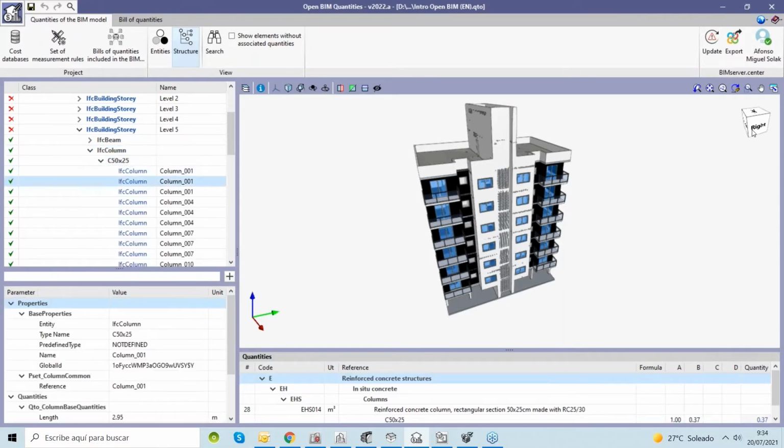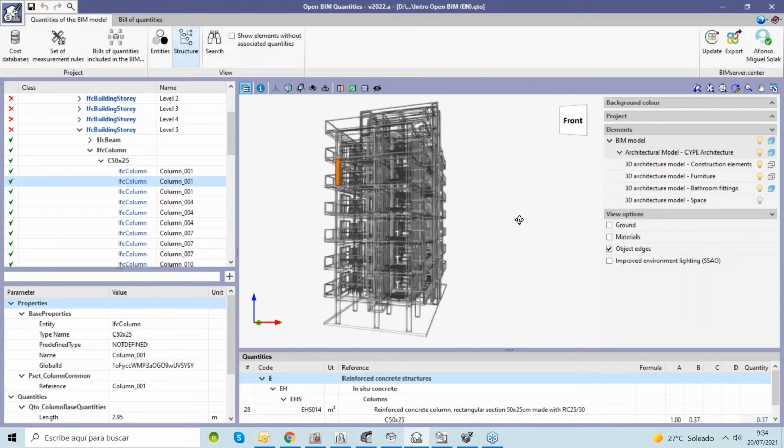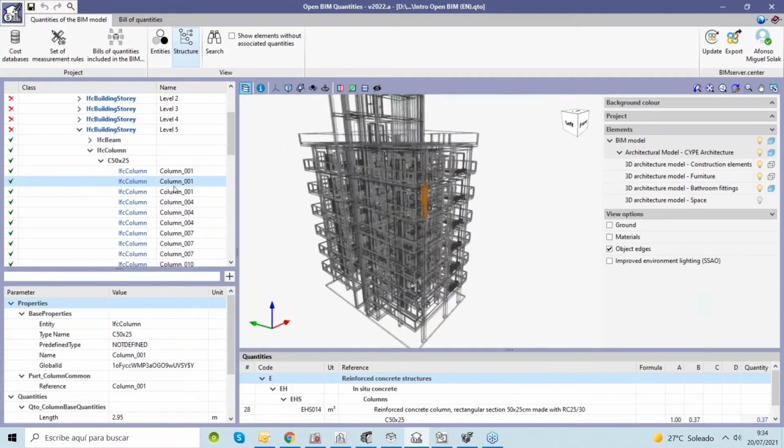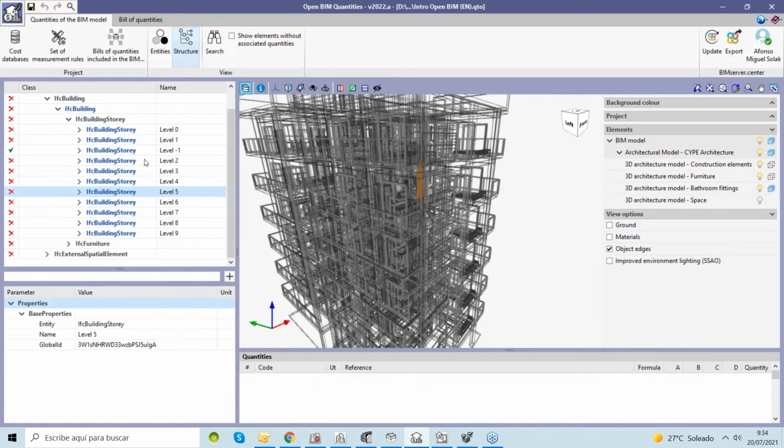For example, here we can change the visibility of our model to see this information easily. Putting it in this kind of gray style, you can see that I'm selecting a specific column that is in orange here. So we have here the different columns in level 5, for example.